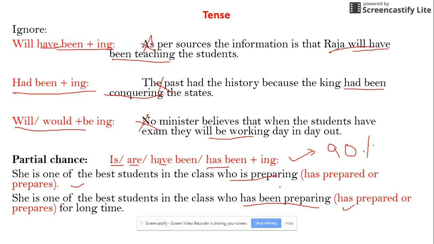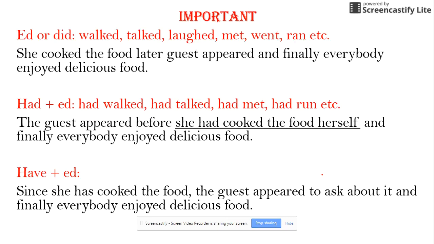If we have no such choice, in that case we can go with these two. So is ing, are ing, have been ing, has been ing are partially accepted. If we don't have another choice, we should go with such choices.